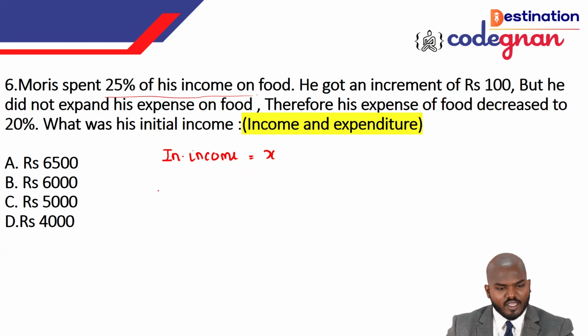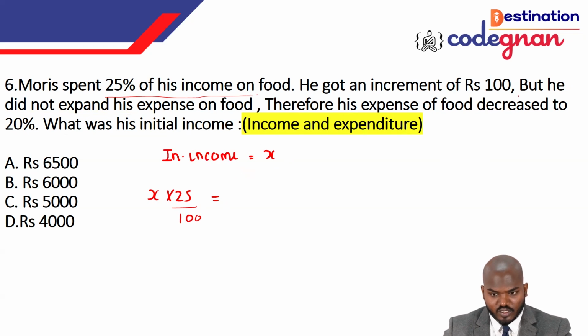Initially he was spending 25% of his income on food. Later the income was increased by 100. Actually, it's not 100, it is 1,000. So he was increased by 1,000 rupees. So initially the income is X, and later we can call it X plus 1,000.